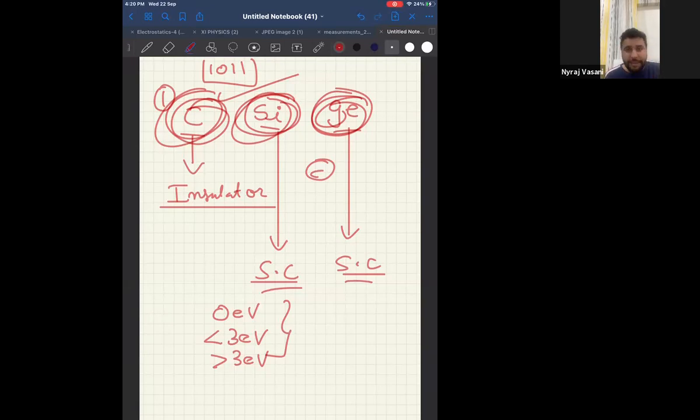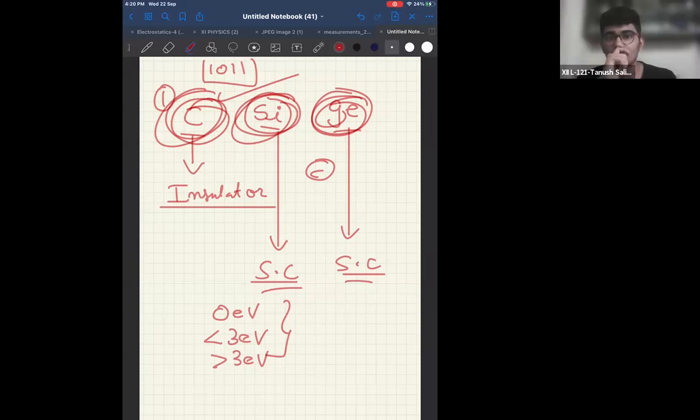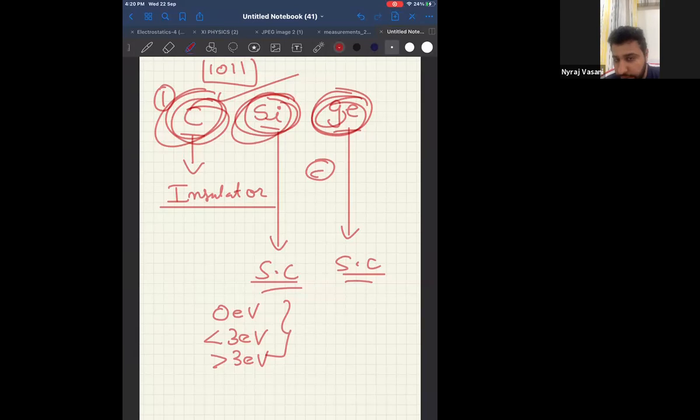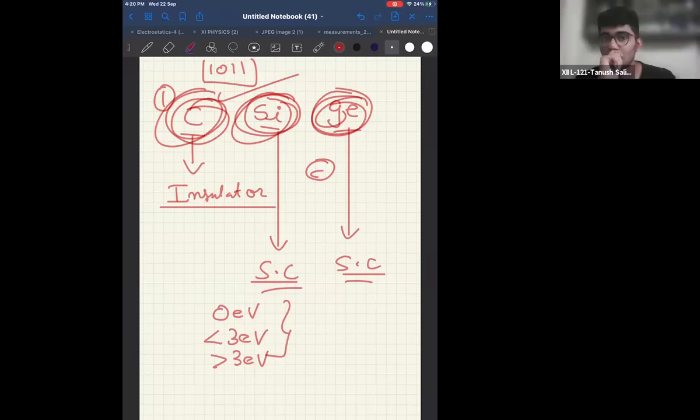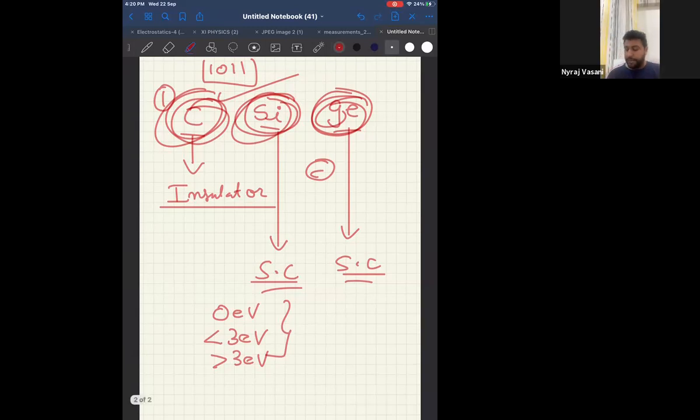In semiconductors, the gap is a little small, so they take a little bit of time. And in insulators, the gap is very large. Therefore, electrons cannot jump. That is why they are called insulators. So this is energy gap. Semiconductors, what? They need energy. Very good point, you got it.